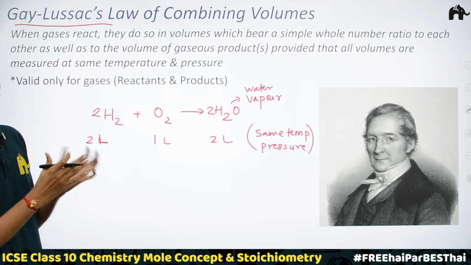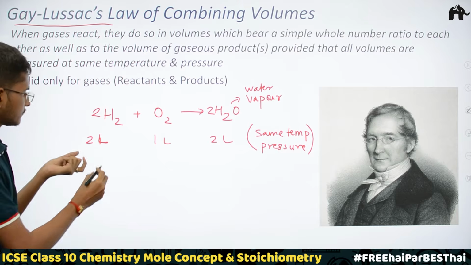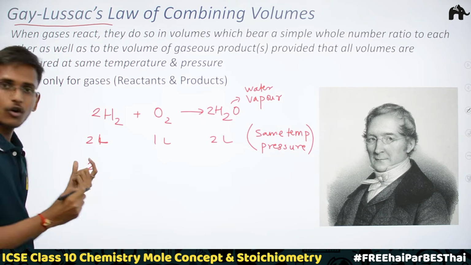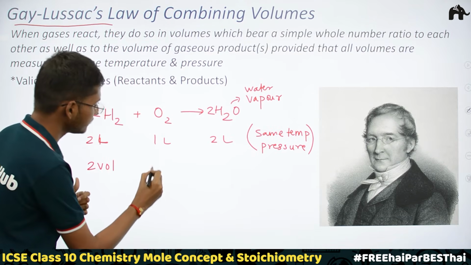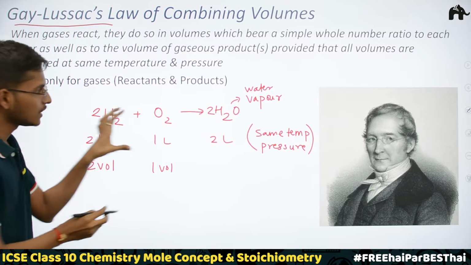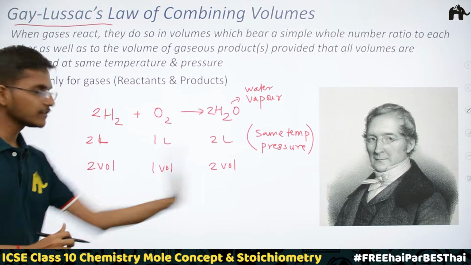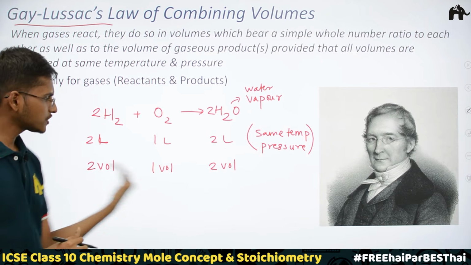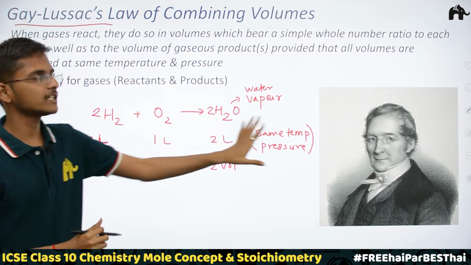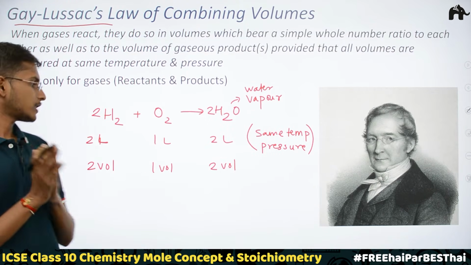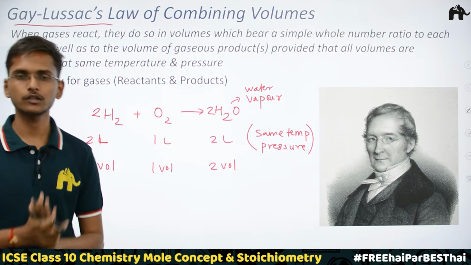So let me generalize this thing. So liter is a unit of volume, right? So I would just replace this liter with volume word. Okay, so what he observed is 2 volumes of hydrogen gas is reacting with 1 volume of oxygen gas to produce 2 volumes of water, and this never changed. Okay, these volumes never changed when he was measuring these volumes at same temperature and pressure. Okay, always he found that 2 volumes of hydrogen would react with 1 volume of oxygen only and it would form 2 volumes of water.